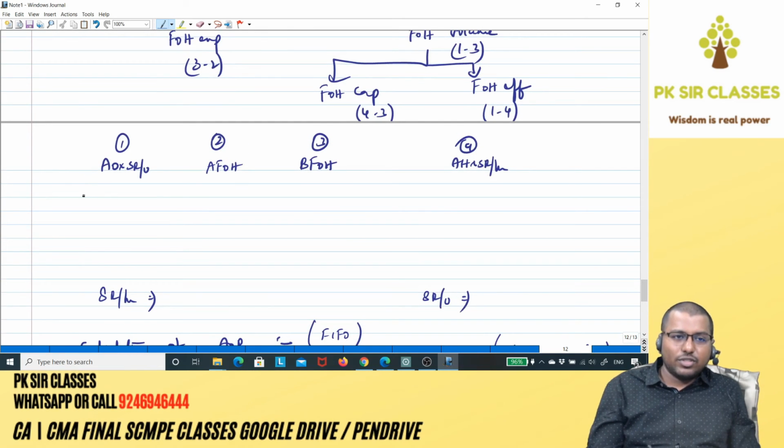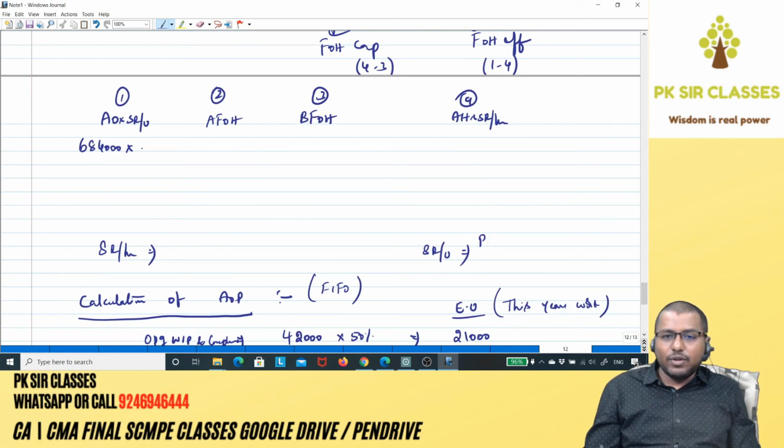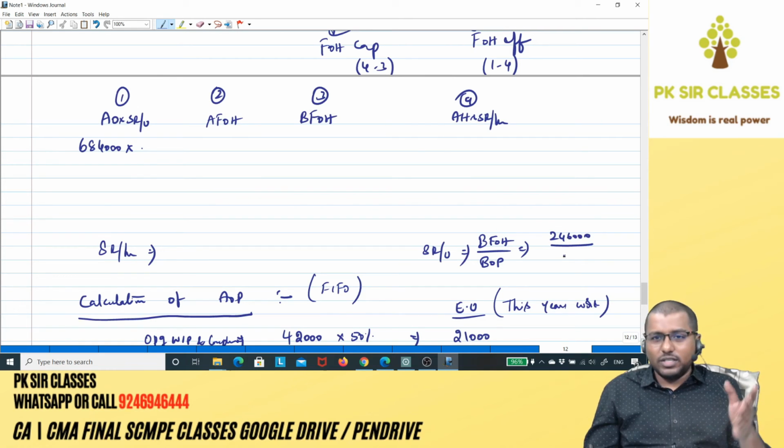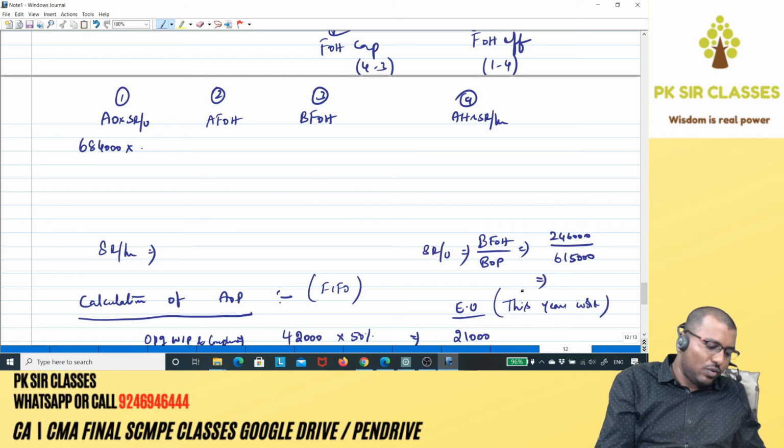Actual output is done, which is 6,84,000 into standard rate per unit. We need to calculate that over here. Let's do this. The standard rate per unit is budgeted fixed overheads divided by budgeted output. That implies, what is your budgeted fixed overheads? 2,46,000 divided by budgeted output. It is there in the question, 6,15,000. That implies 2,46,000 divided by 6,15,000.